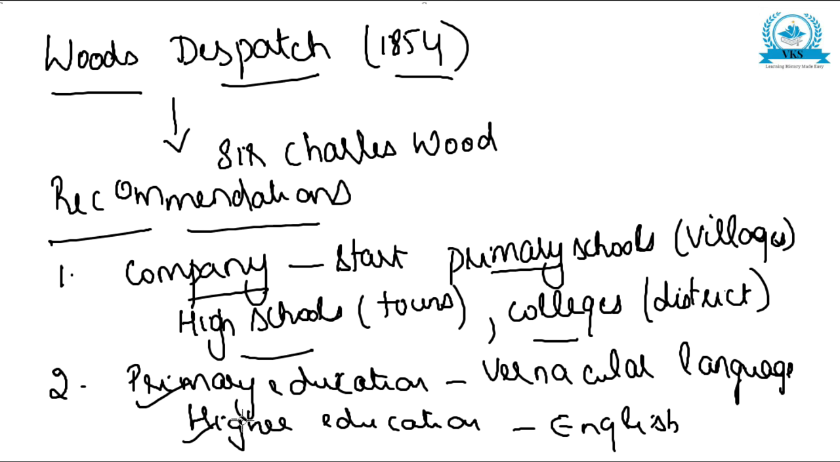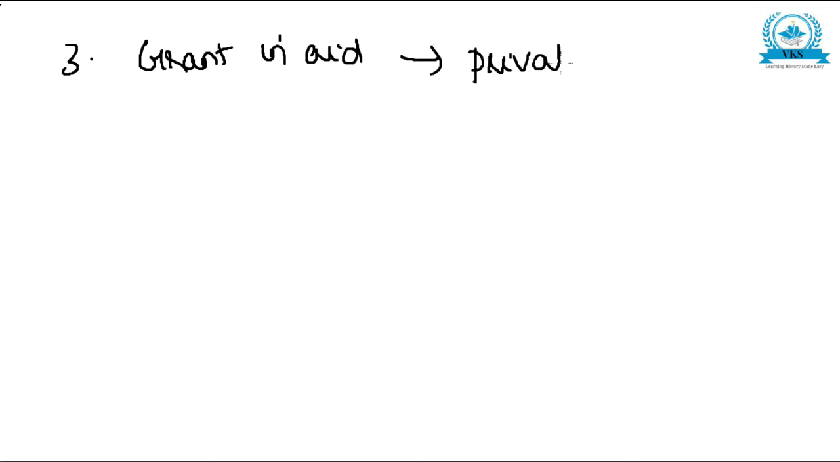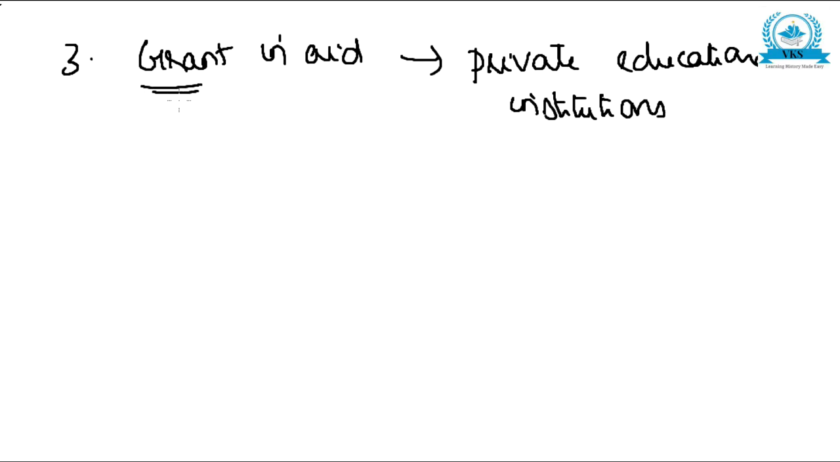Now the third recommendation was to provide grant in aid for private educational institutions. The government grant should be provided for private educational institutions.